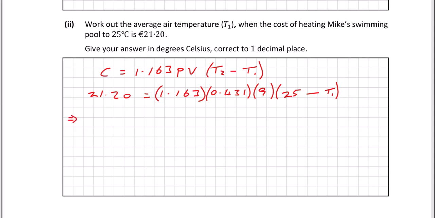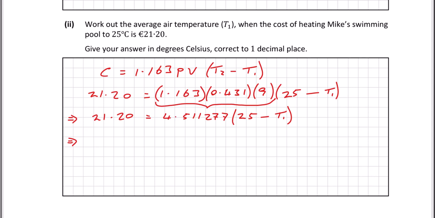So let's start simplifying this. We've got 21.20 on the left hand side. All I'm going to do here is multiply these three things here. What I get when I do that is 4.511277, multiplied by (25 minus T1). Okay, the next thing I'm going to do is divide both sides by this, because it's multiplied by the bracket here.